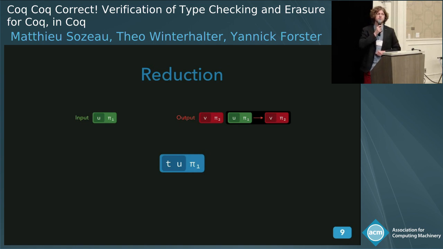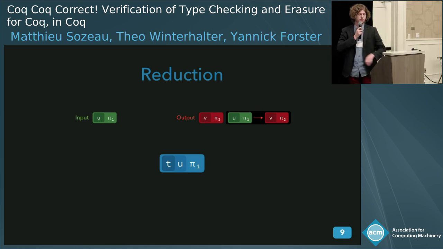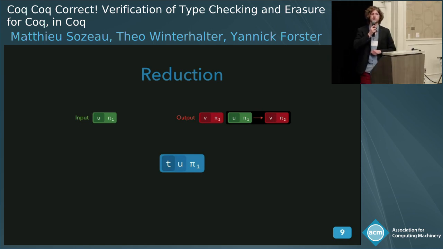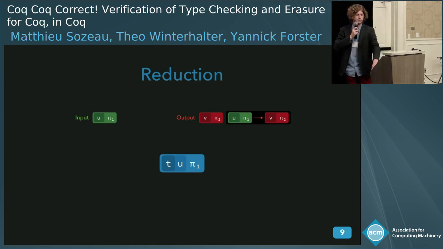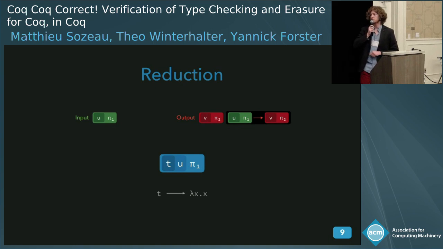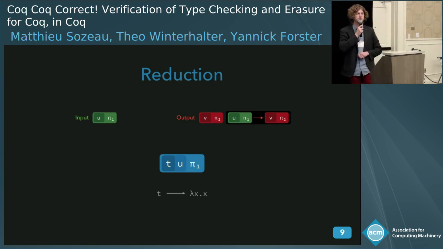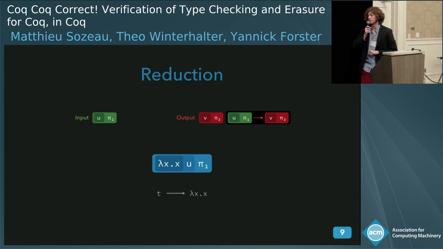So let's say I want to reduce t of u, t applied to u in some context. Okay, so the first thing you do is you want to focus on t and do a recursive call on this. And let's say for some reason that t reduces to the identity function, maybe it's a definition. So you can plug it in and start again.